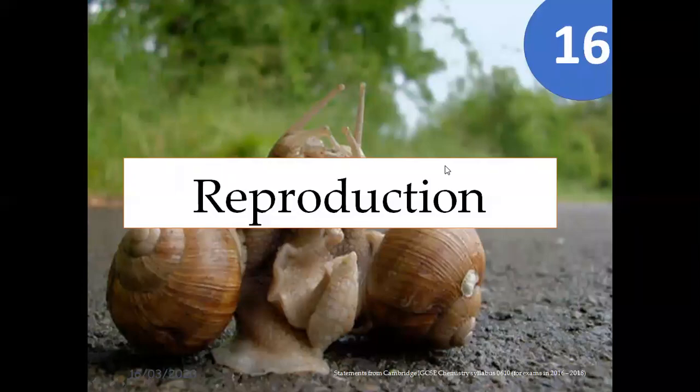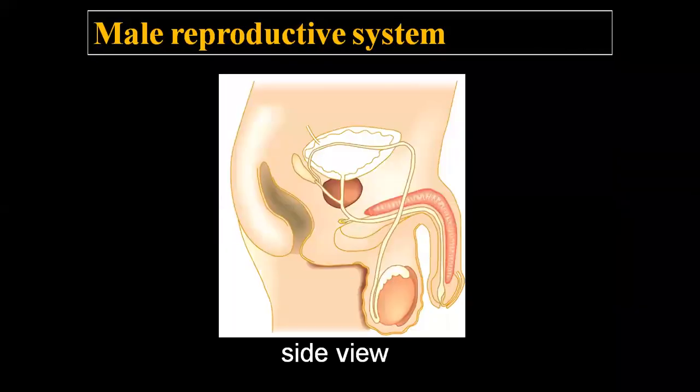Good morning, students. In the last lecture, we discussed the definition of reproduction and the importance of reproduction. So today we are going to discuss the male reproductive system, the female reproductive system, and then male and female gametes. And after that, we will discuss the process of fertilization. So let me first discuss the male reproductive system.